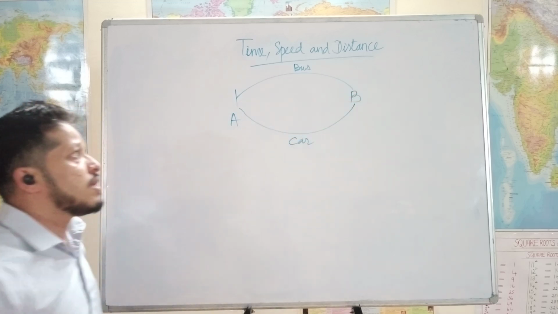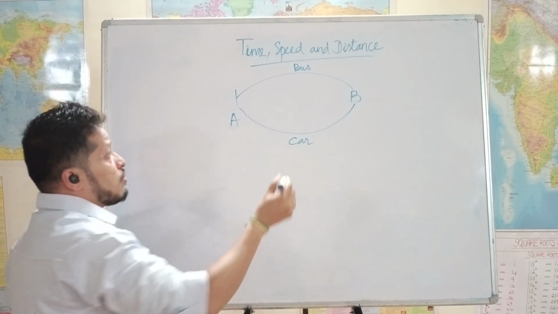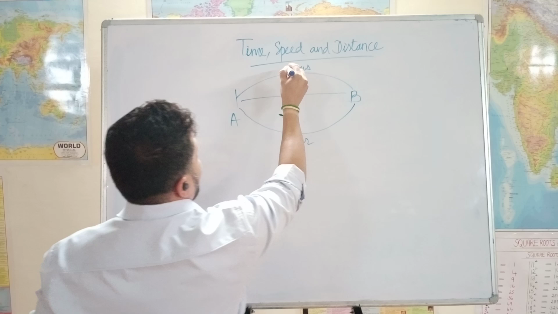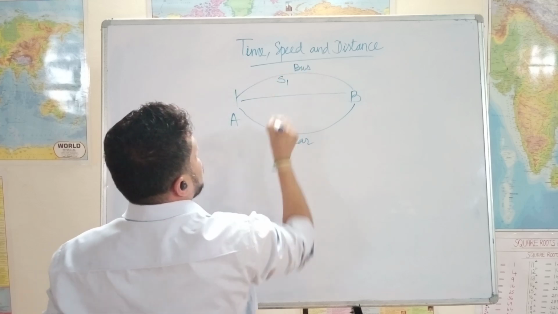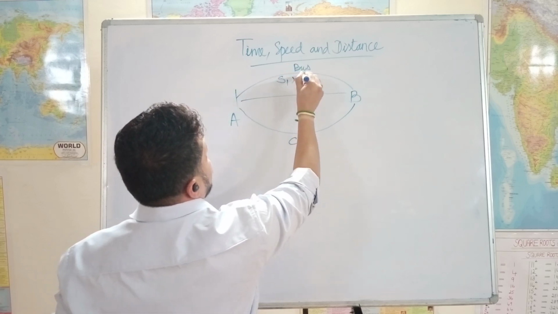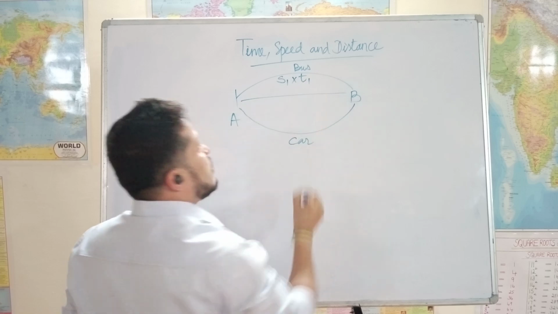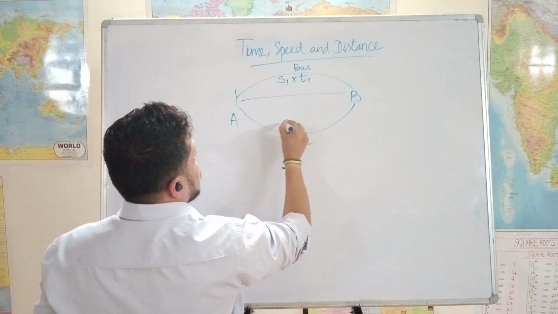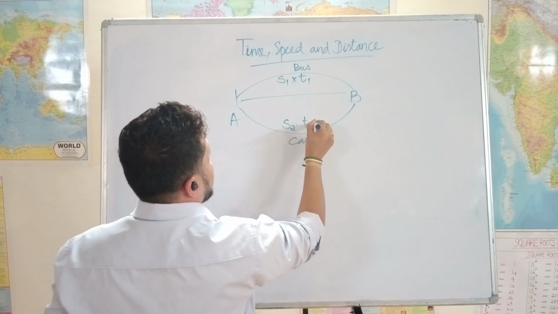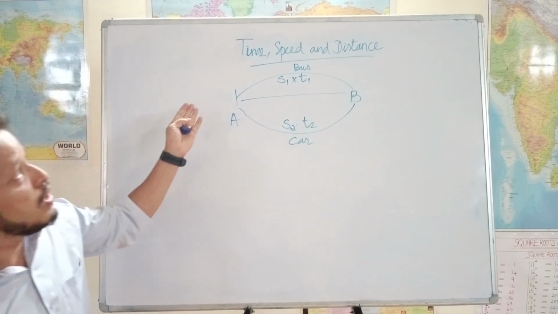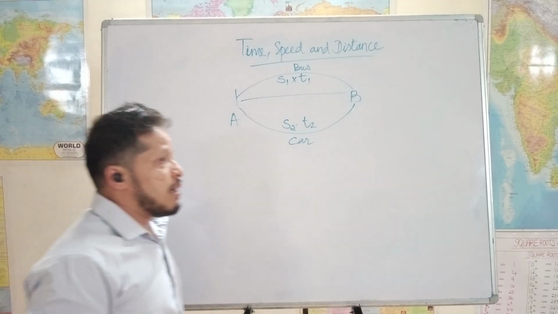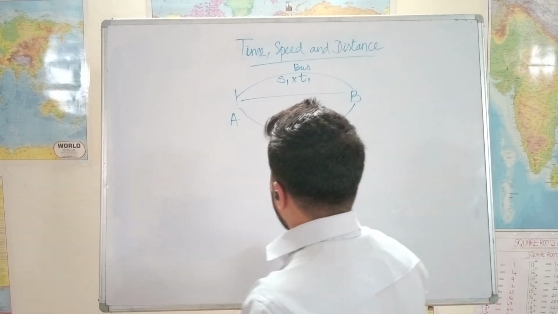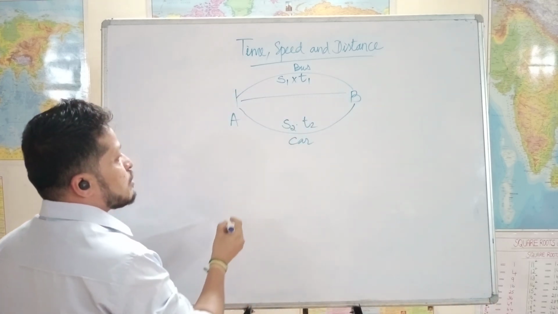So obviously the times taken are different. While going, he went with speed S1 and took time T1, and while returning, he returns with a different speed and would obviously take different time, because the more the speed, the less the time taken.